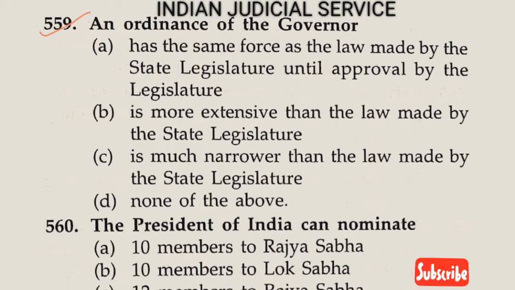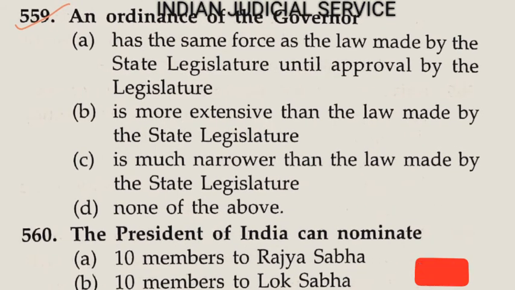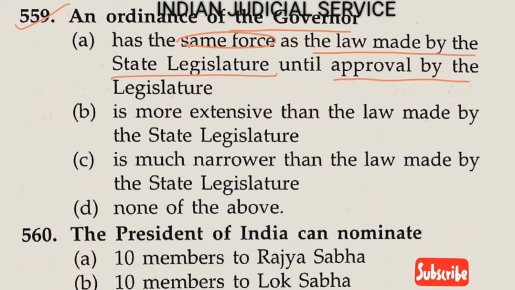Question number 559. An ordinance of the governor, option A, has the same force as the law made by the state legislature until approval by the state legislature. So this is a clear statement, this is the correct statement here. Now option B, is more extensive than the law made by the state legislature. It is absolutely wrong here.